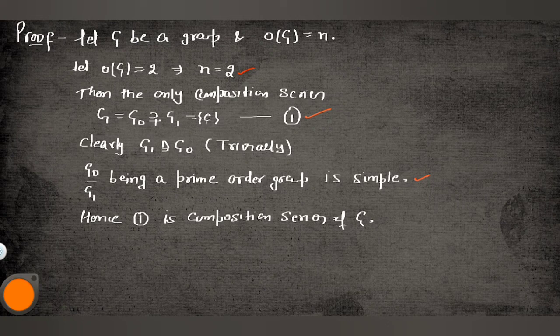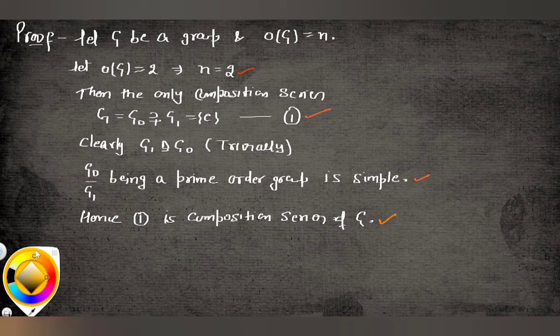It means there is only one element besides the identity, so how could we make another composition series? So G1 is a normal subgroup of G0, and G0 by G1 must be simple. So trivially we can say that this composition series exists for this group if the order is 2. That's clear, and the theorem is proved. That is the result of this theorem.